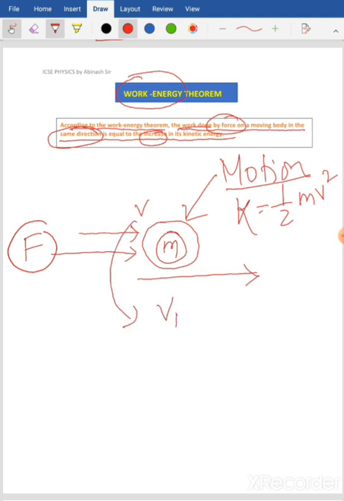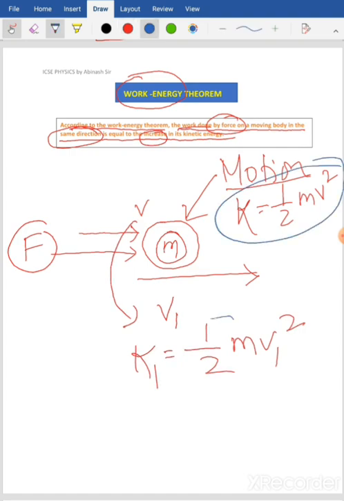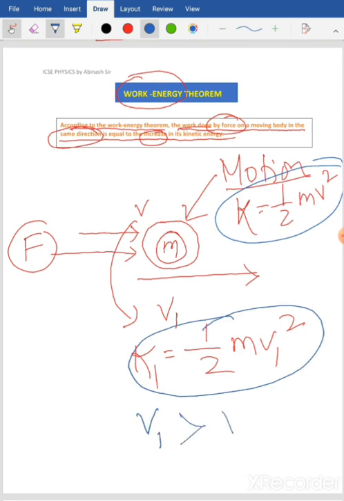Suppose the new velocity is v1, so its new kinetic energy will be k1 equals half m v1 square. Now if you compare this equation and the earlier equation, you see that velocity v1 is greater than the initial velocity v. Because of this, the new kinetic energy k1 becomes greater than the initial kinetic energy.